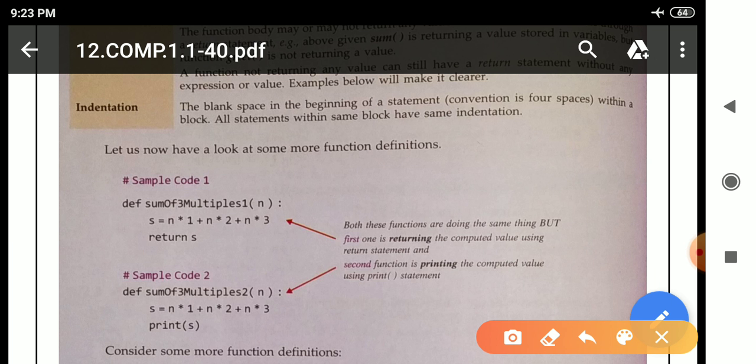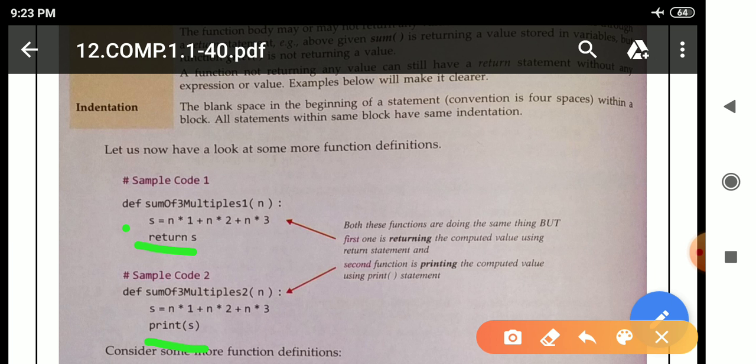See here, both the functions are doing the same thing, but the first one is returning the computed value using return statement, and the second function is printing the computed value using print statement.